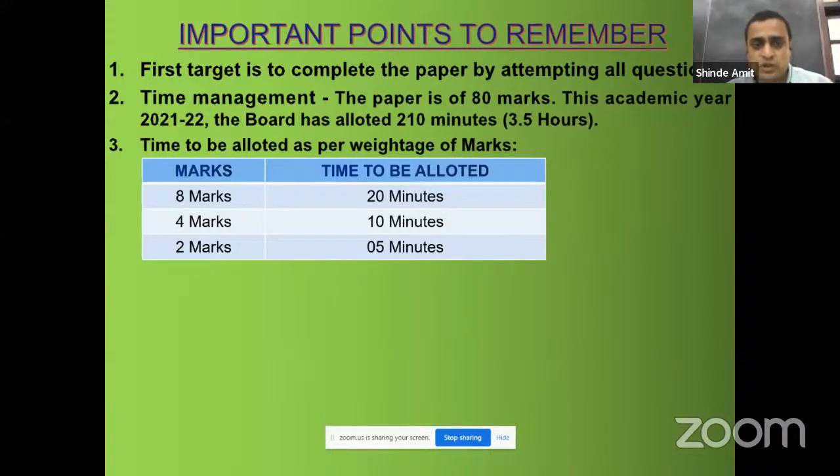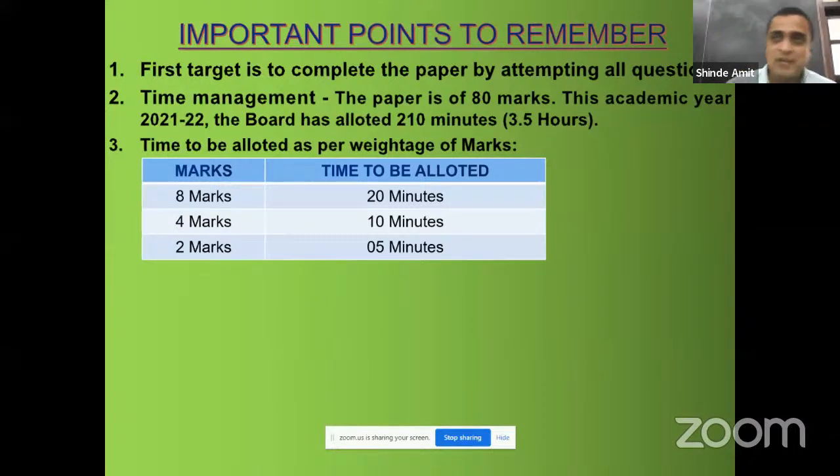So according to the weightage, you have to allot your time, you have to do the time management. Instead of writing more information for one question, you should be able to give more time to complete the entire paper by attempting all the questions.